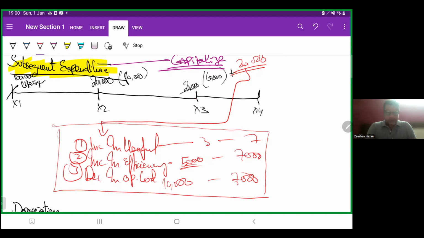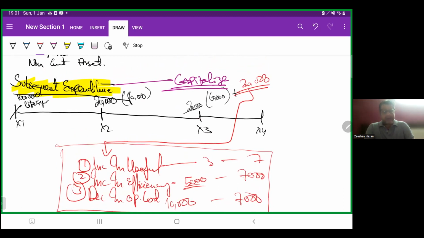Due to that expenditure, either an increase in useful life happens, from 3 to 7 years; or an increase in efficiency, where earlier they were producing 5,000 units and now due to this expenditure the machine is producing 7,000 units; or decreasing operating costs, for example, this machine was earlier giving a bill of 10,000 and now it's giving a bill of 7,000. So if any of these things happen due to that expenditure, it's a subsequent expenditure, and we will capitalize such cost.